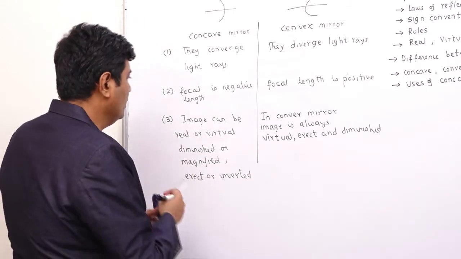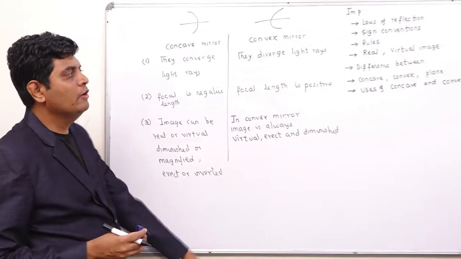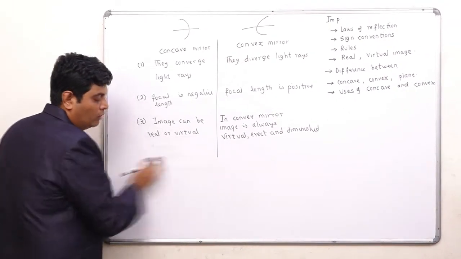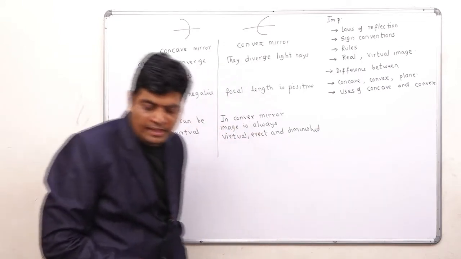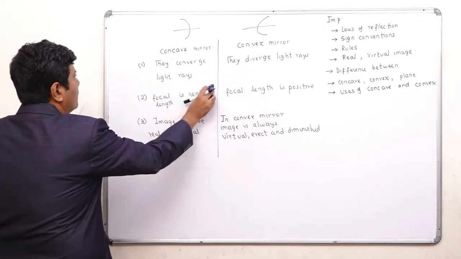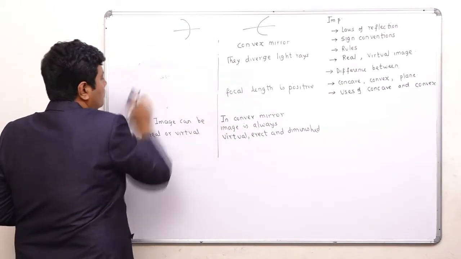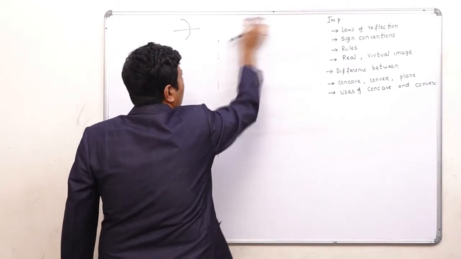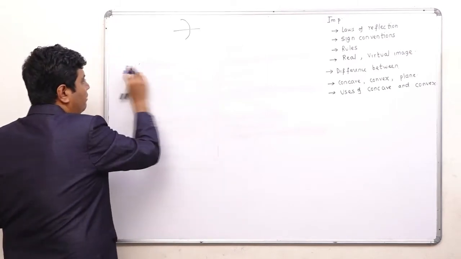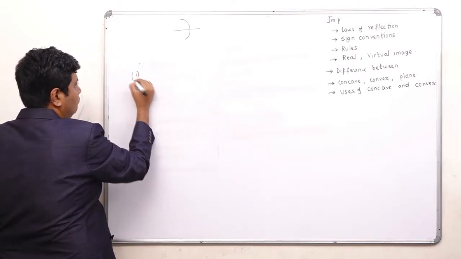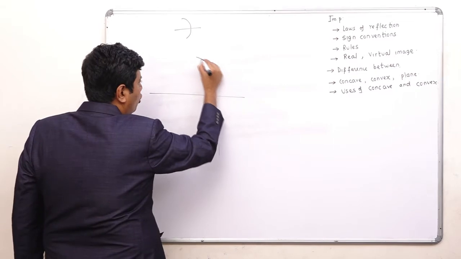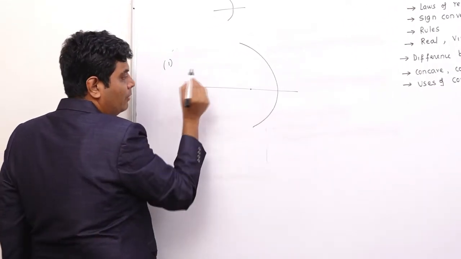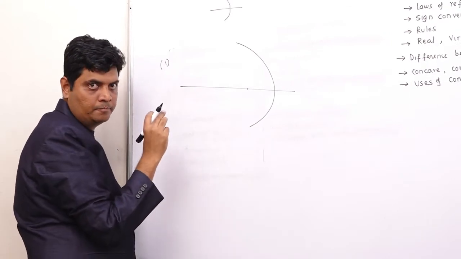After this, uses of concave and convex mirror. This is an important question. Let me explain this with the help of a diagram. This is your concave mirror. Concave mirrors are converging mirrors.